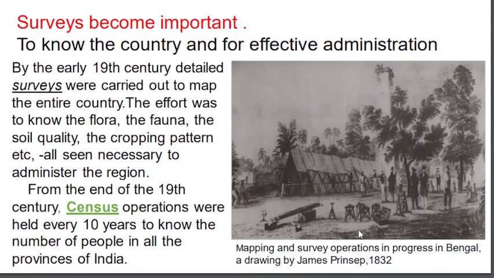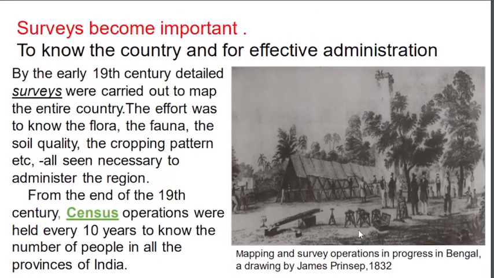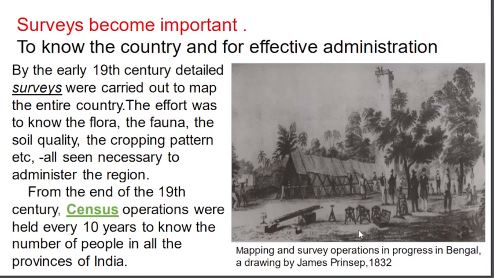Next one, surveys. Very important topic, surveys. After Britishers came to India, they started surveying our India to know the country and for effective administration.